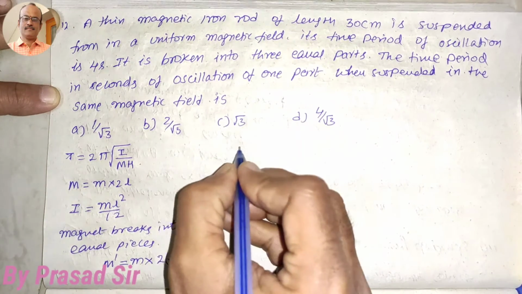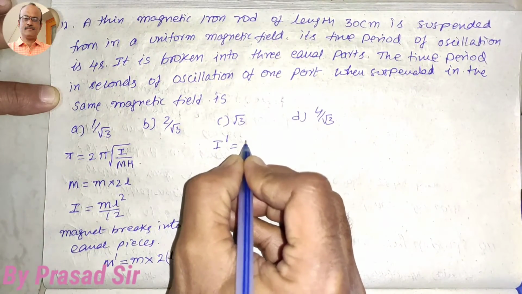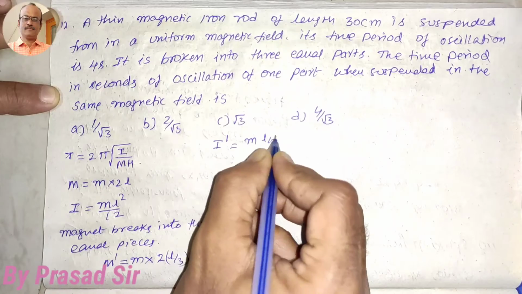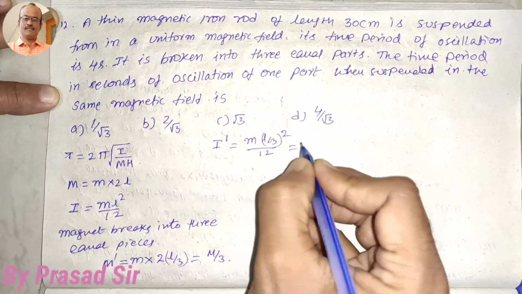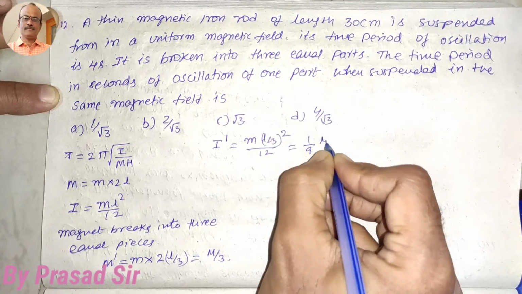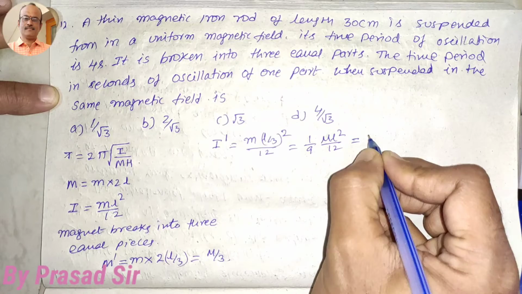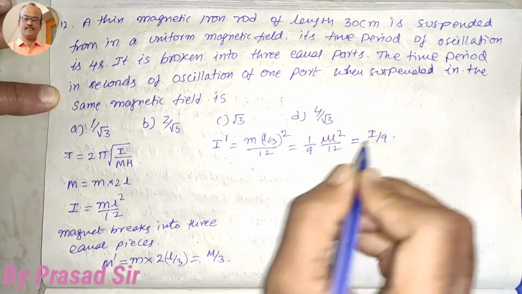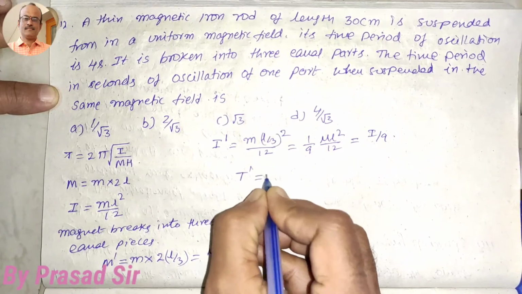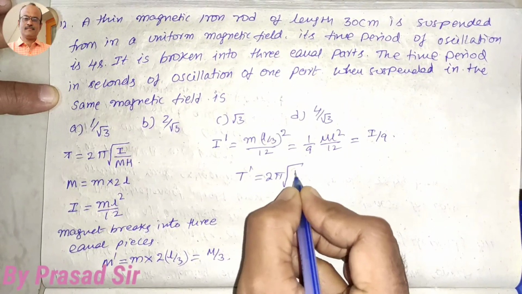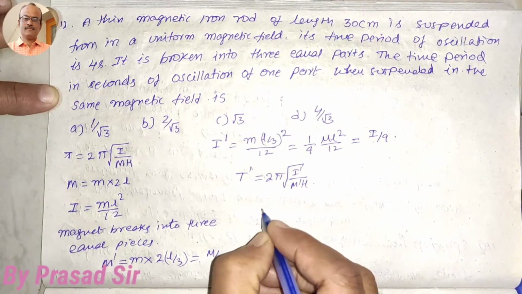Then afterwards the moment of inertia I dash is equal to M into L by 3 whole square divided by 12, which is equal to 1 by 9 M L square divided by 12, which is equal to I divided by 9. Now the new time period T dash is equal to 2 pi times square root over I dash divided by M dash into H.